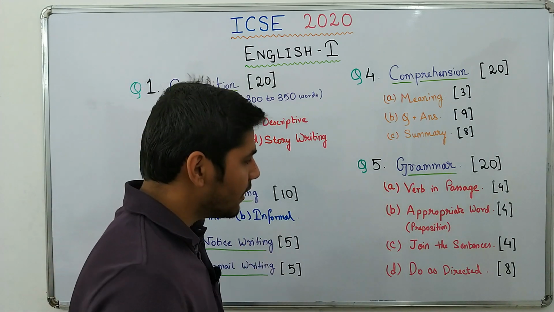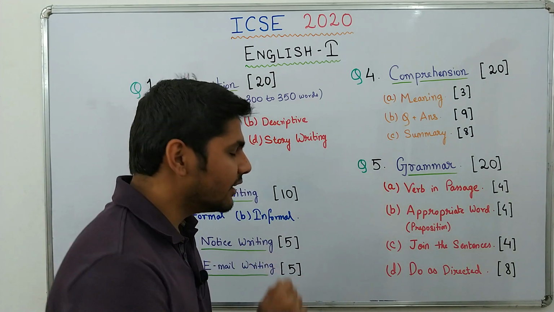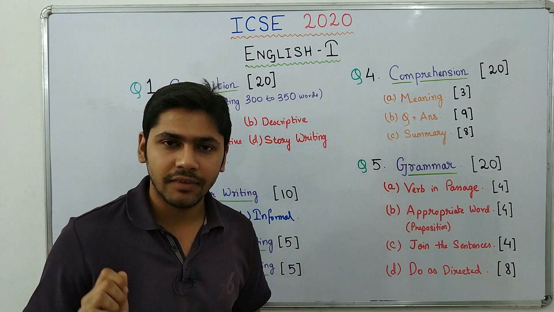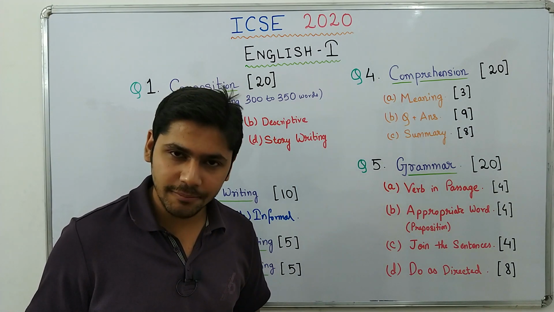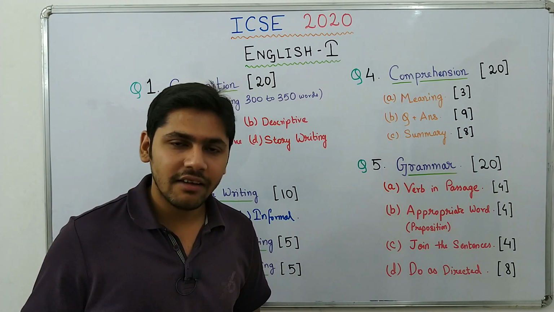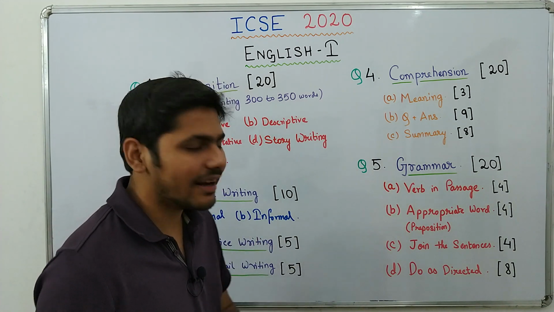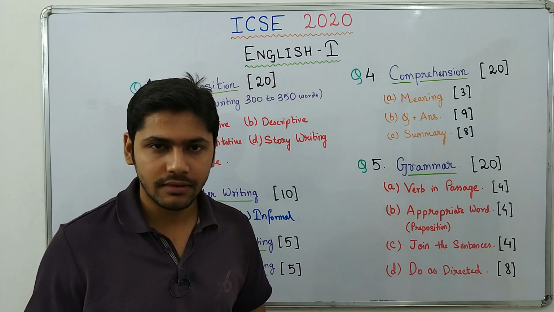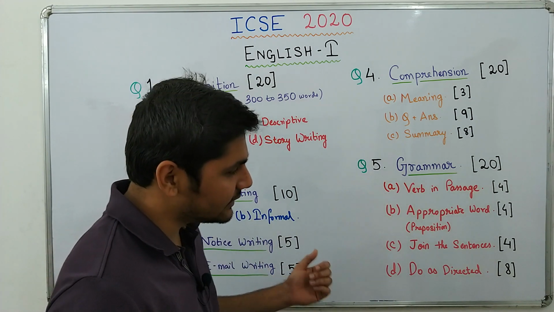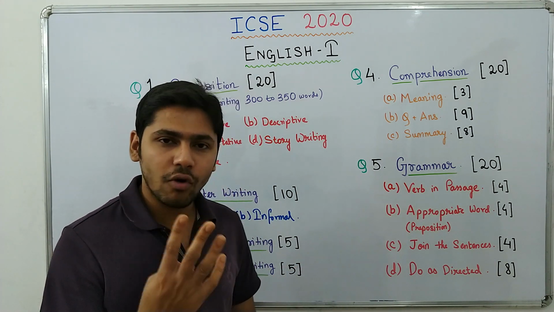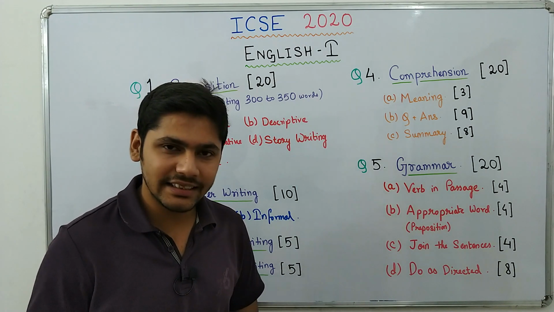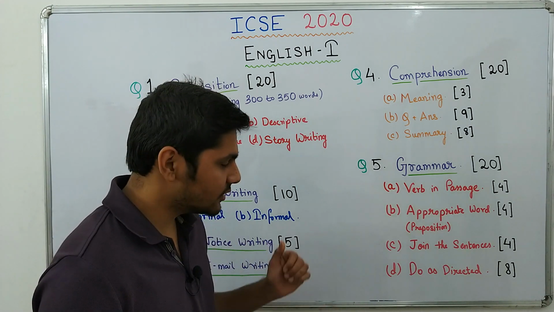Then comes B. What is in B? Appropriate word. That means prepositions. There will be 8 blanks over here of 8 sentences which will be of half mark each. So you will get 4 marks for 8 words. Then C, join the sentences. There will be 4 sentences. You will have to join the sentences and you will get 4 marks for it.